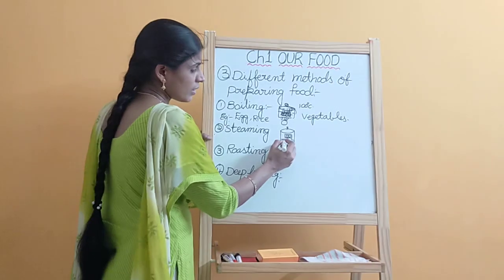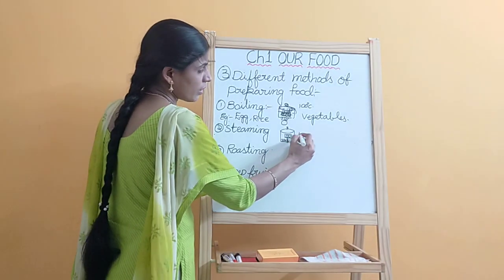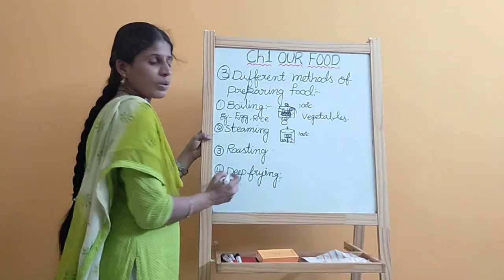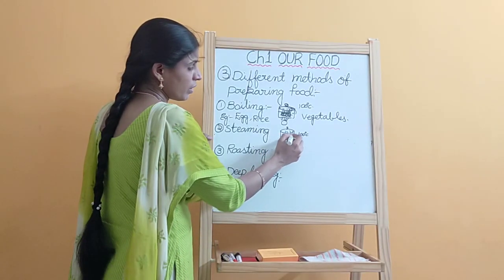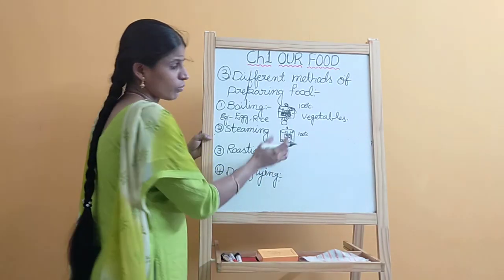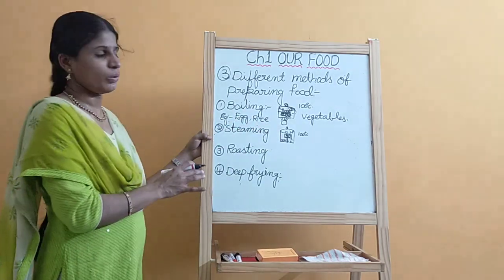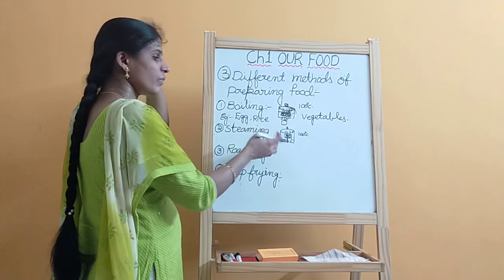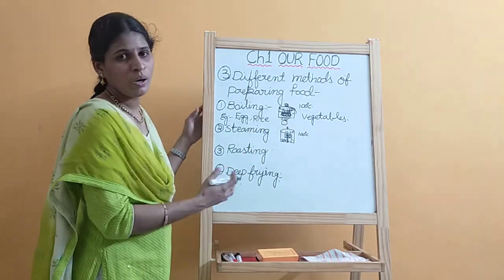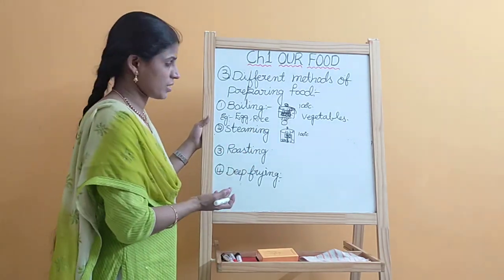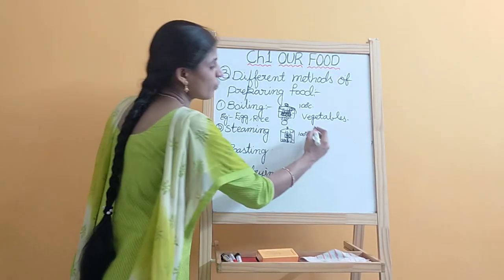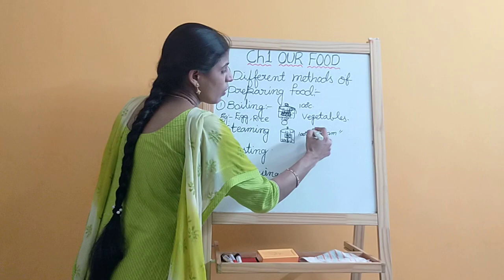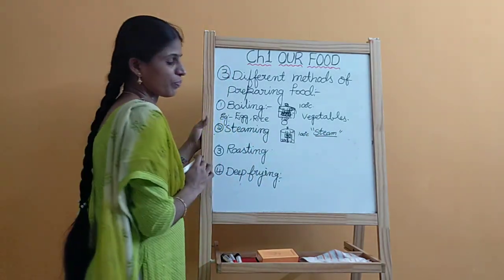When the water reaches above 100 degrees, it is converted to water vapor, and it cooks the food item we are keeping in the vessel. With the help of steam, we are cooking food. That's why we call it the steaming method.